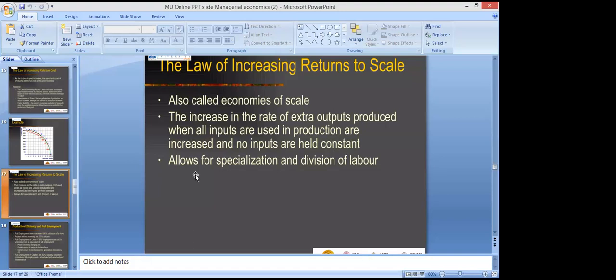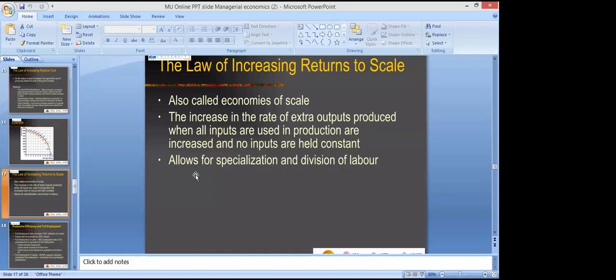The increase in the rate of extra output produced when all inputs used in production are increased and no input is held constant. So basically, in return to scale, all the factors of production, whether it is land, labor, capital, or enterprise, basically these are the four main factors of production: land, labor, capital, and enterprise. All the factors will get changed, right? In return to scale, in long run, it is also called economies of scale. It is also called long run production function, in which all the inputs used in production are increased and no inputs are held constant, right?